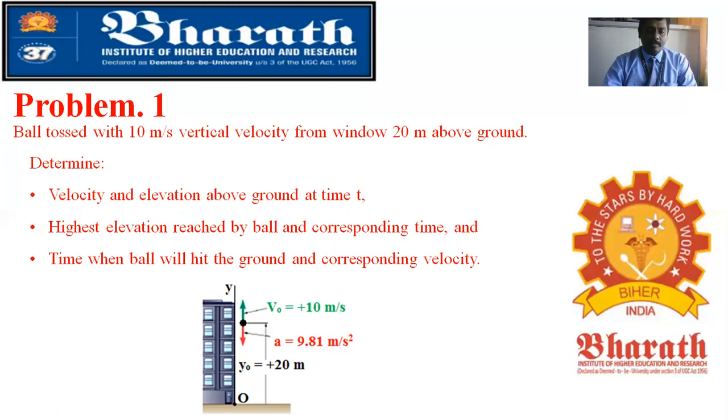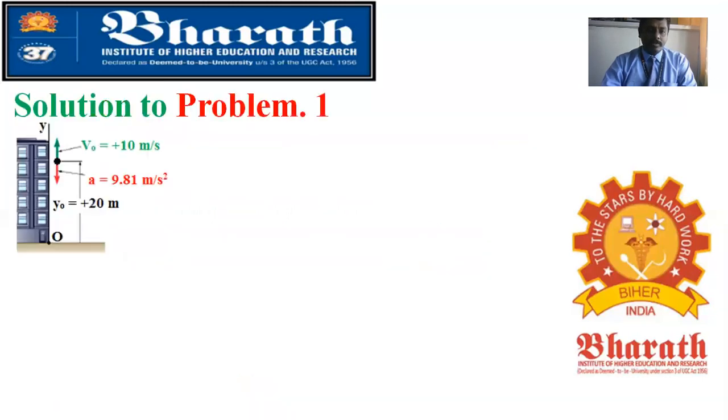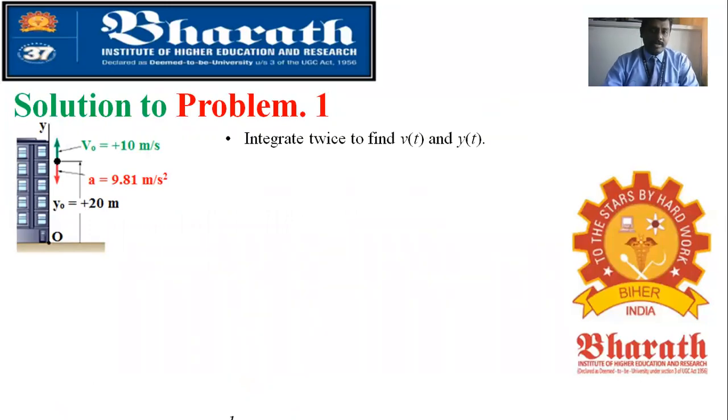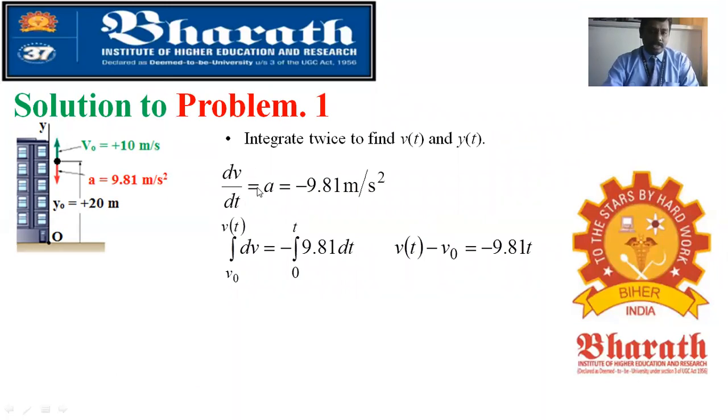Now we are going to solve the problem using our relations. We integrate twice to find v of t as well as y of t. We have dv by dt, that is acceleration, the change in velocity with respect to time. You are tossing the ball upward, going against gravity, so you have to put it as negative. If you were simply dropping it, you could take 9.81 as it is, but as it is thrown upward, we take it as negative against the gravitation: minus 9.81 meters per second squared.